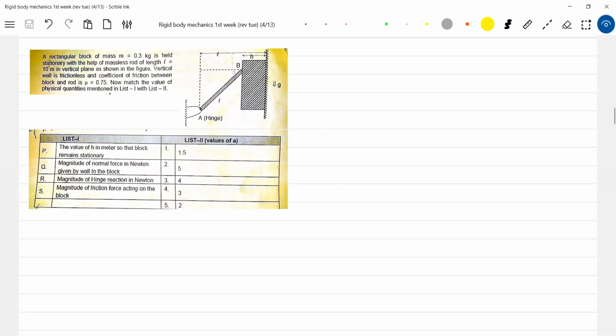The thickness of that particular block is also being asked. You can see here, this H is also being asked. Very important data, no? It will help us get the value of H in meters so that the block remains stationary. The thickness also matters for it to remain stationary. That's why I just picked up this idea. So it may help us anywhere.